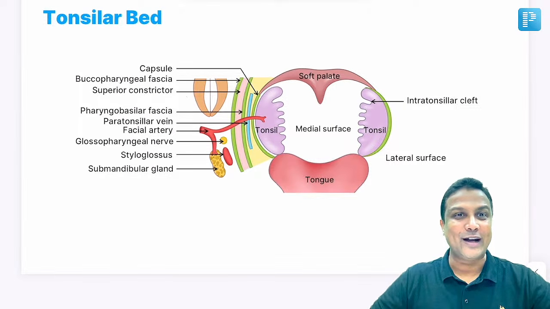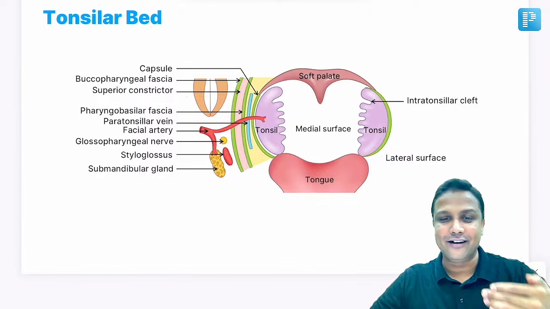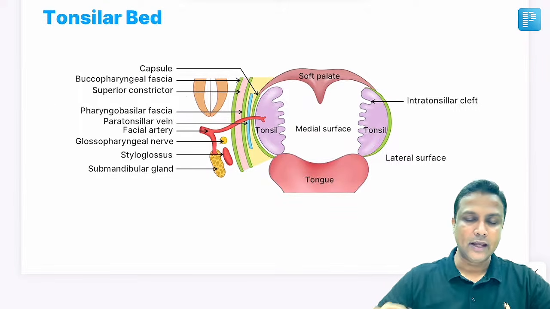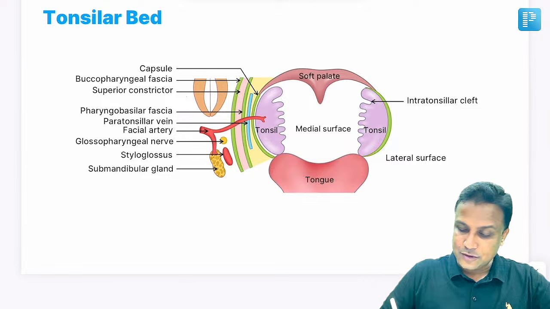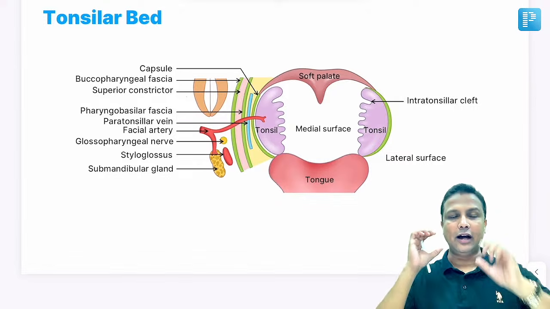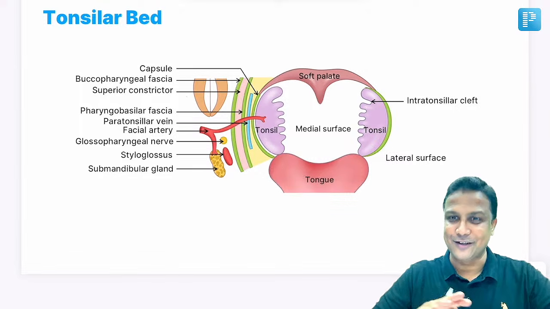And nowadays two questions are trending. So we are updating in our LRR session here, and they're also there in our main videos also: tonsillar bed. Now in this diagram you are able to see this tonsil here. Now what forms in the tonsillar bed? Learn the way of studying. Remember, our tonsils are first of all present in a muscle here. Which muscle here? That is the superior constrictor muscle.